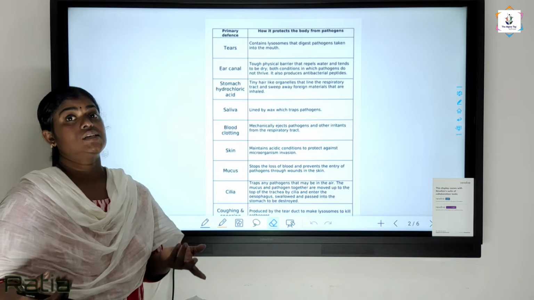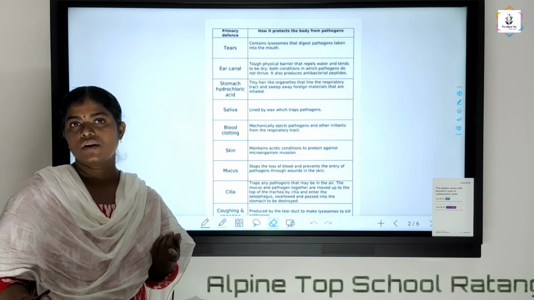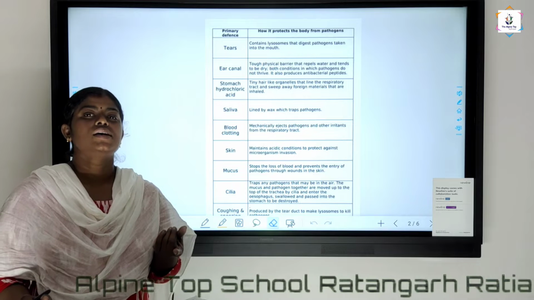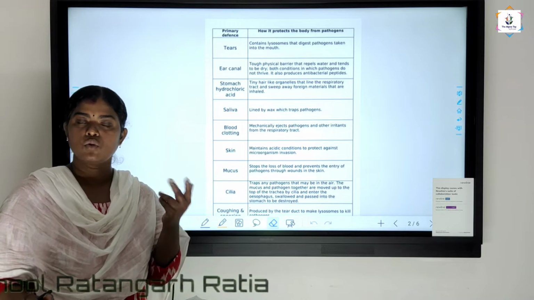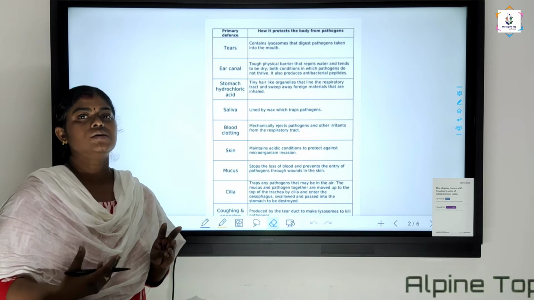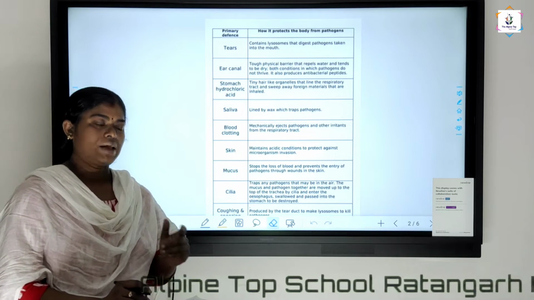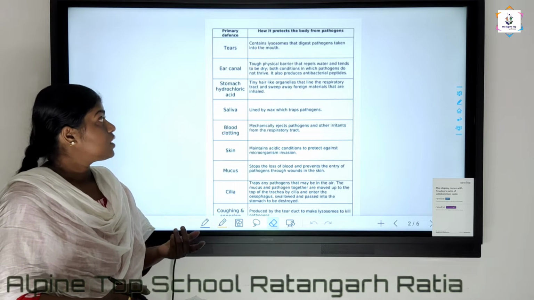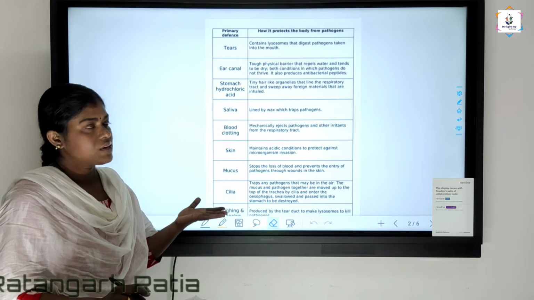And we have tears in our eyes. If anything is trapped in your eye, your eyes become watery and it is washed out. Moreover, tears have some disinfectant qualities and also fight against pathogens. And the ear canal is also that kind of a defense system.